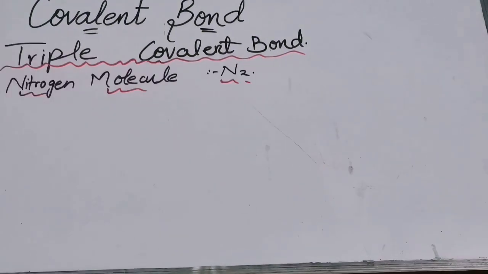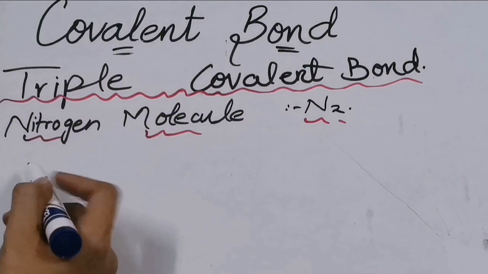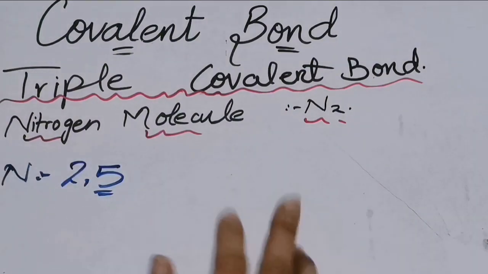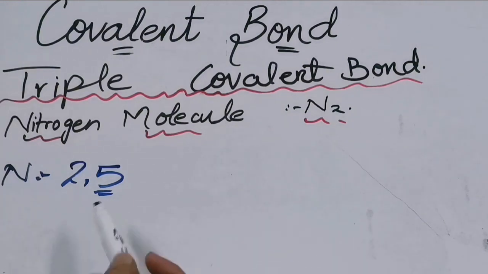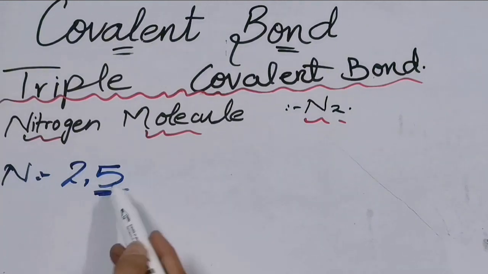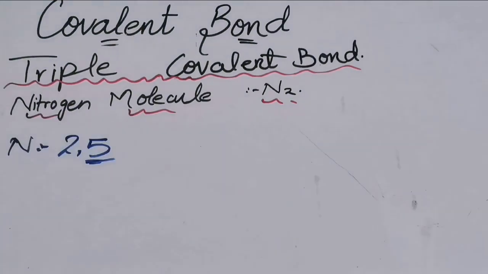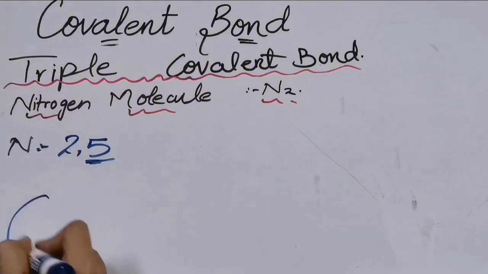Now the next type is triple covalent bond. In this case we are having a nitrogen molecule. So here when you write the electronic configuration of nitrogen, you will get the electrons as 2 and 5. So we are having 2 nitrogen atoms. So the nitrogen is having how many electrons in its valence shell? 5 electrons. And to attain the noble gas electronic configuration, it needs how many electrons? 8 electrons total. It is having 5 electrons. So it needs 3 more electrons to attain the noble gas electronic configuration. It means that each nitrogen will share 3 electrons.